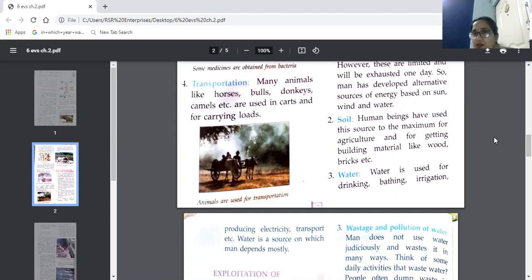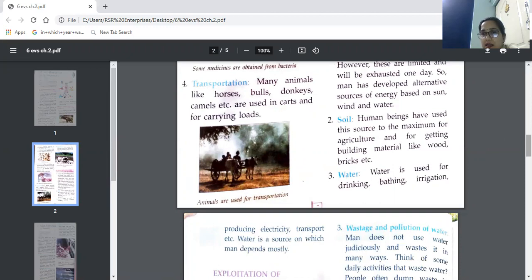What are the other uses? Building material like wood, bricks. Bricks are made from sand, and wood from the plants which we grow because of the soil. So that way we are dependent on soil for all these purposes, for agriculture, for building materials, and many other purposes.